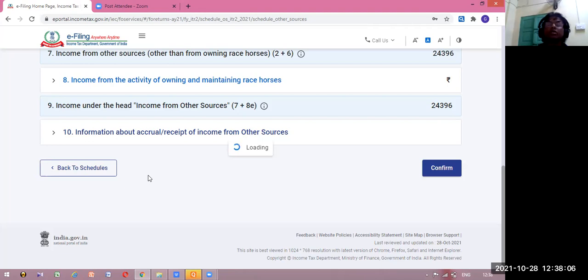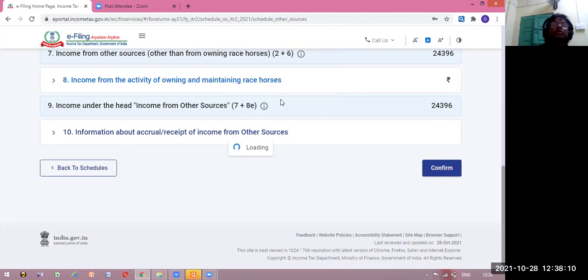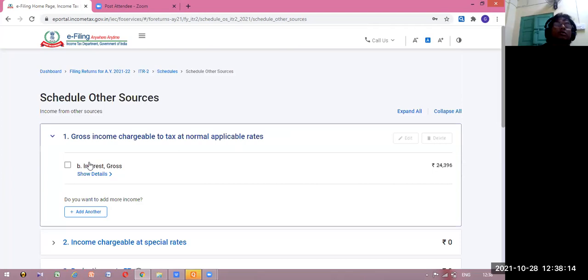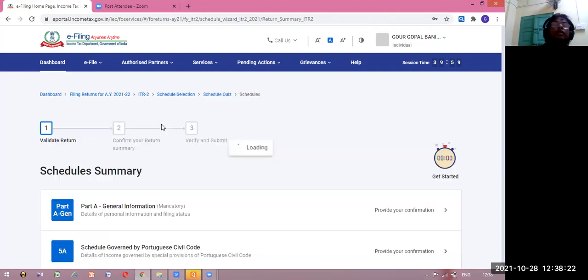So there will be some separate characteristics of a Hindu undivided family. Let us check that. Okay, see the interest, gross income chargeable at normal rate, all these details as applicable to you, you should find those things step by step.